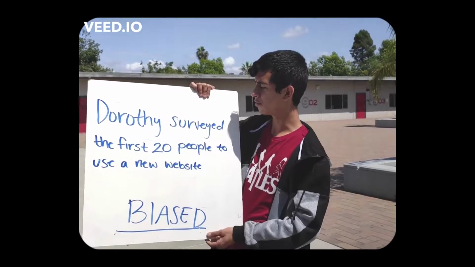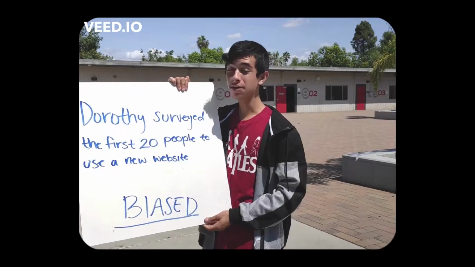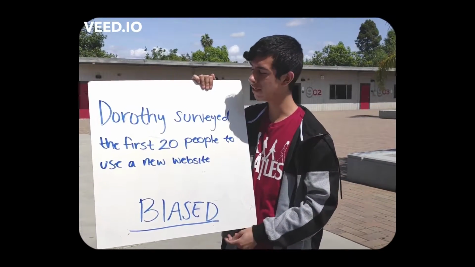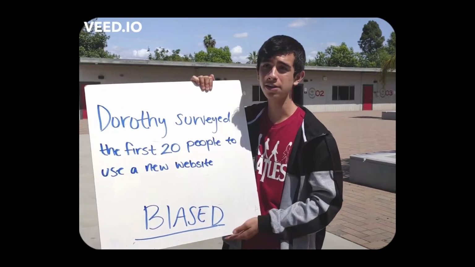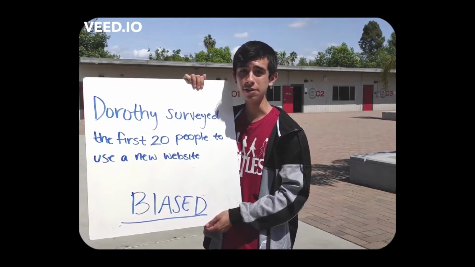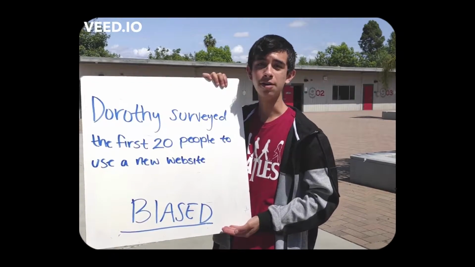Dorothy surveyed the first 20 people to use a new website. So we heard the first 20 people, right? So these 20 people were the first 20 people in line to use this new website. Clearly they wanted to use this website. It was not random at all. This is an example of a convenience sample, so therefore it is making the situation very biased.